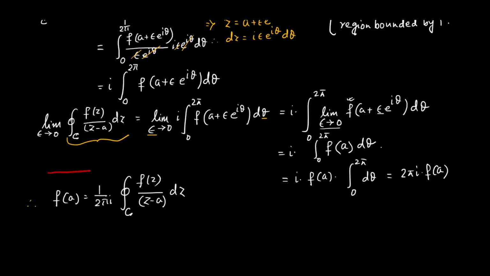So we have got the formula which we were trying to derive. This is our Cauchy's integral formula.